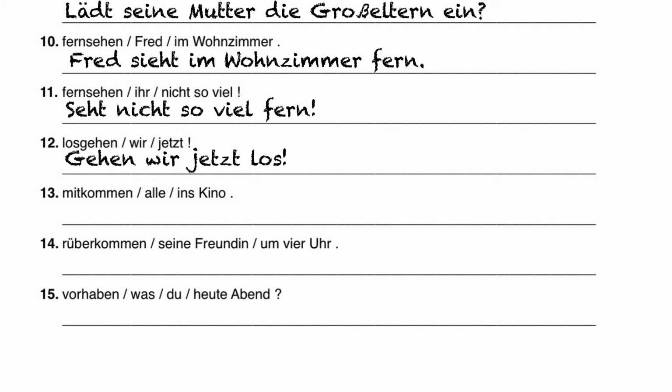Nummer 13. Mitkommen is also a separable prefix. It means to come with, or to come along. Alle is our subject in this sentence, which is everyone. So we say, alle kommen ins Kino mit. Everyone is coming along to the theater.